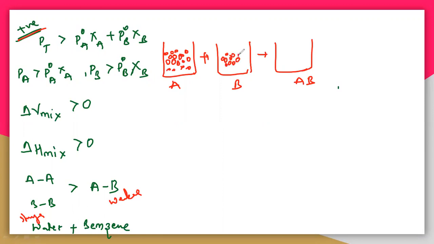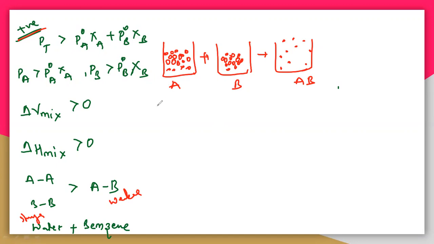The molecules are very close here. But in the case of AB, they are very weak. The force of attraction is very less. That means the molecules will be like this, very, very distant. So why is there that much distance? Because the force of attraction of AB is very less. So here the interactions are decreasing. In the last case, the negative deviation, the interactions were increasing, but here the interactions are decreasing.